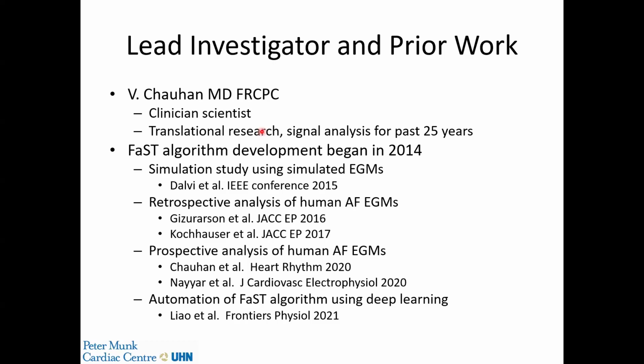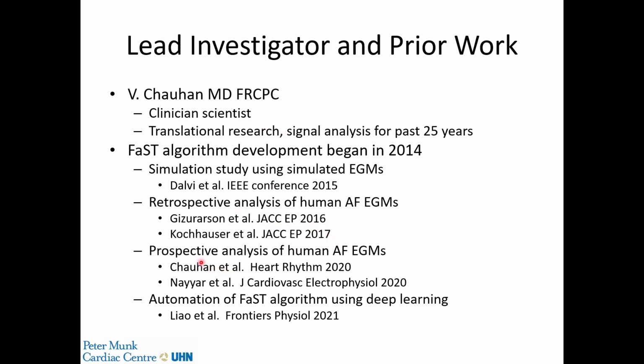Our FAST mapping algorithm was actually developed back in 2014, so this has been a long journey of 10 years. We started with simulation studies published in IEEE meetings, then moved to retrospective analysis of human AF electrograms with publications in JACC-EP in 2016 and 17.